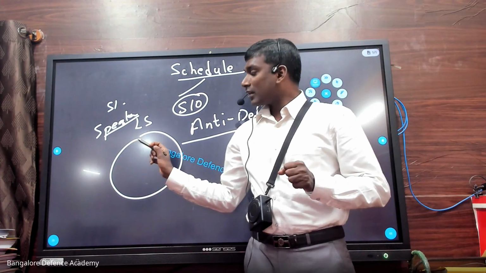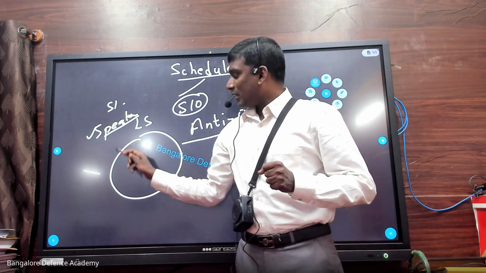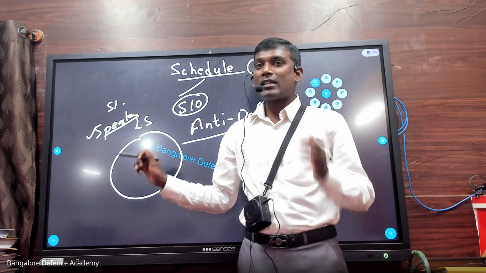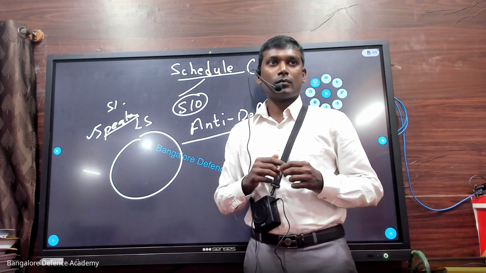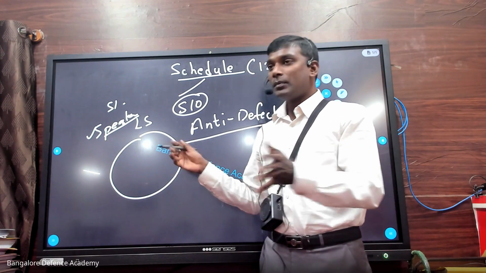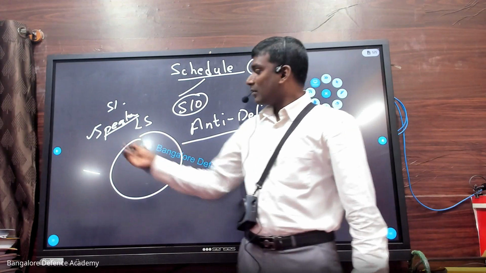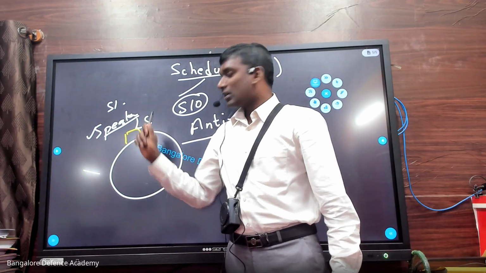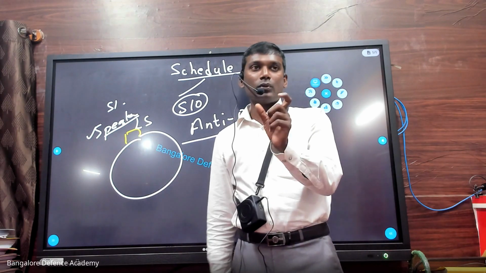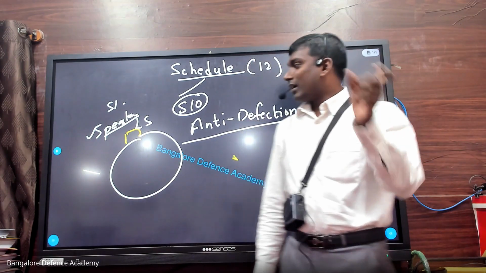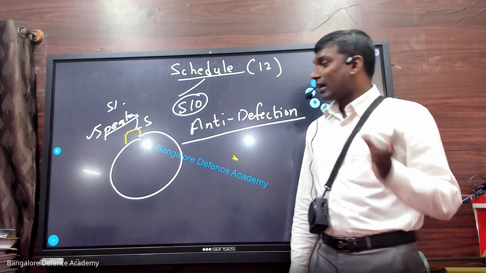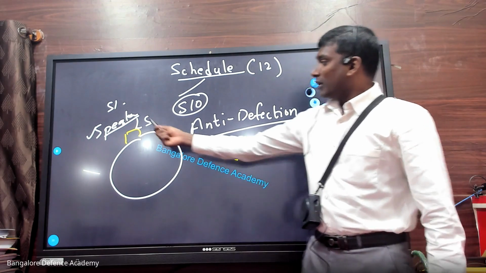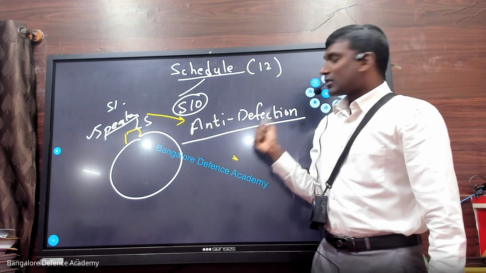Once he becomes the Speaker, he resigns from the political party. He will say that I no more belong to this political party, now I am the Speaker. This line I told you, I didn't complete, why there should not be action on it. So today we'll try to understand anti-defection.